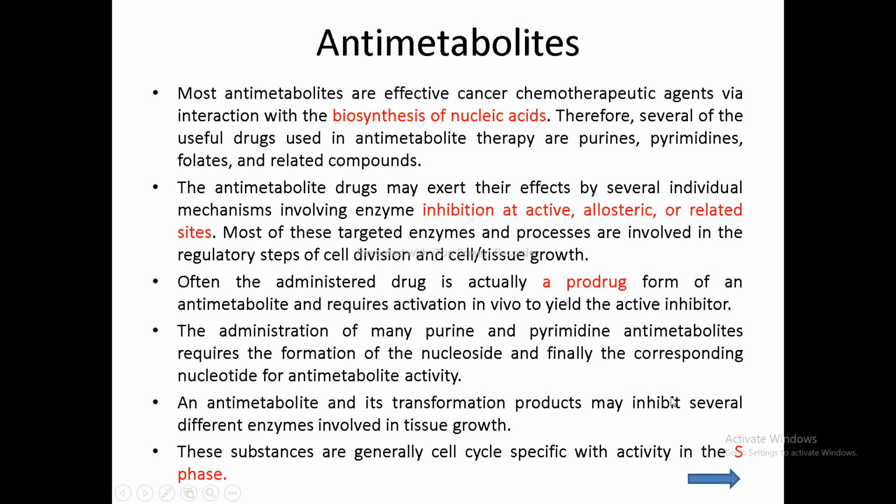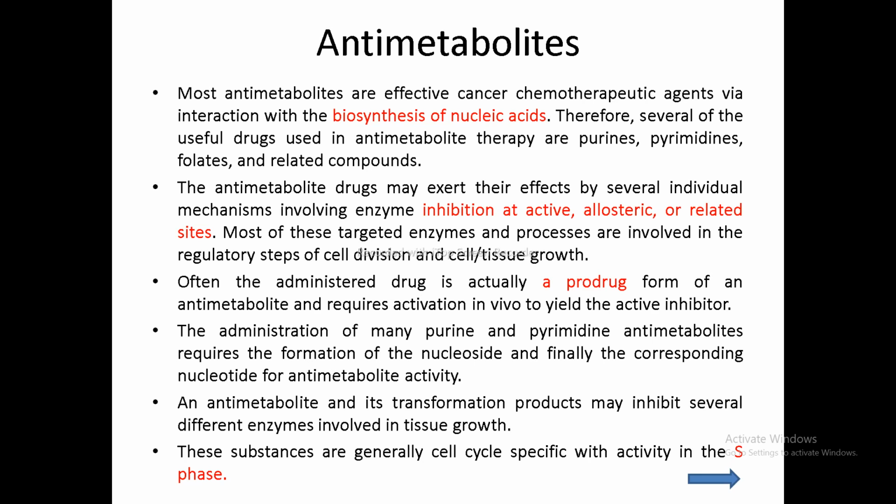Now these antimetabolite antineoplastics are categorized into different classes based on the nucleotide which they inhibit. For example, purine antagonists.